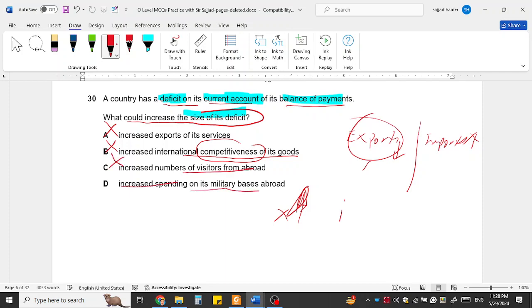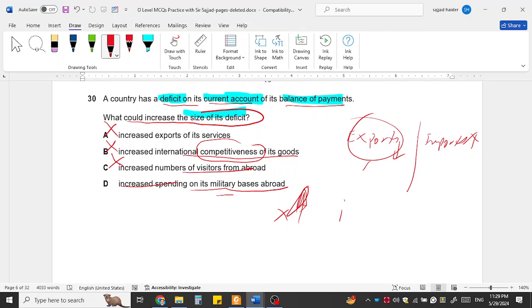Increase spending on its military bases. When the government spends abroad, they sell their currency and buy the foreign currency. As a result, the foreign currency's value will appreciate and our currency will depreciate. It is a type of import, because we are investing abroad, we are setting up bases abroad.